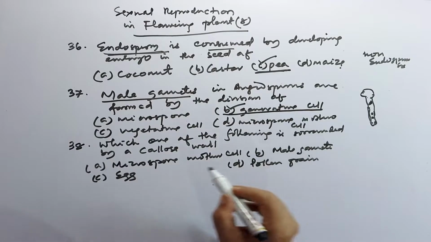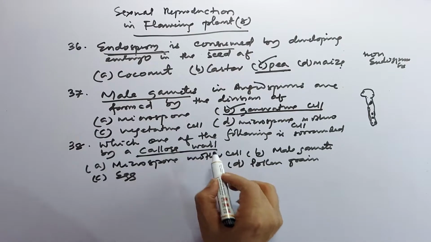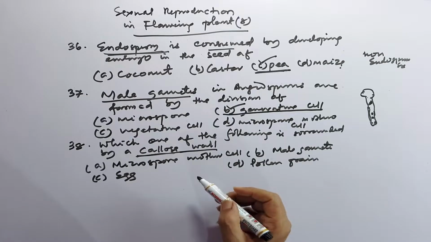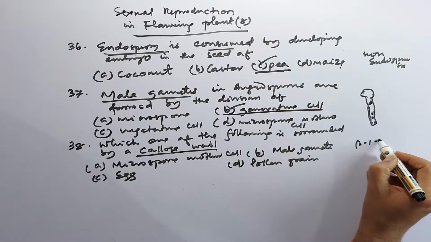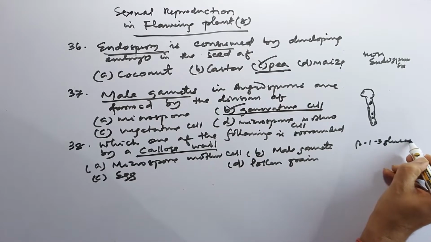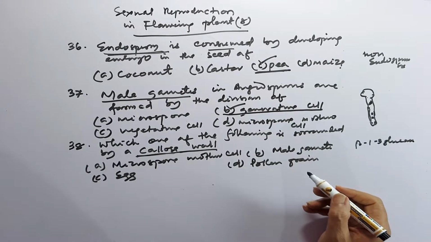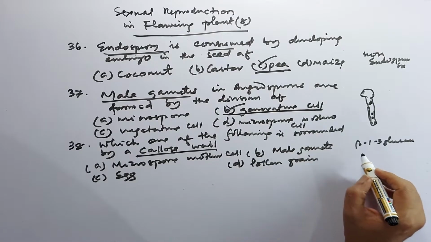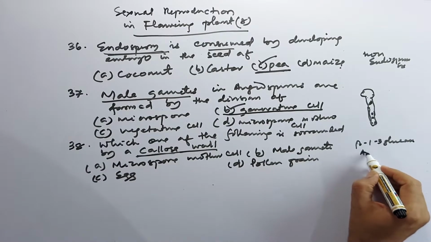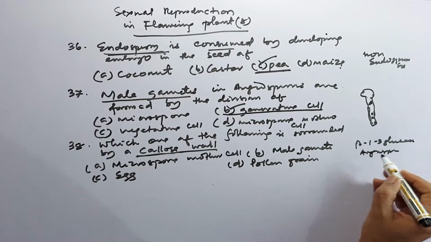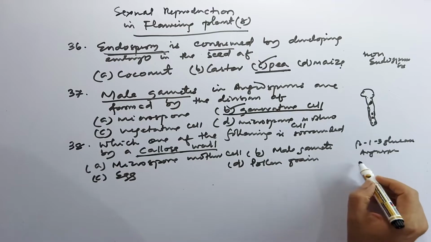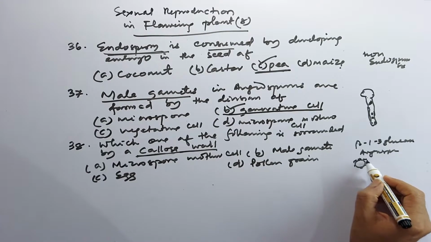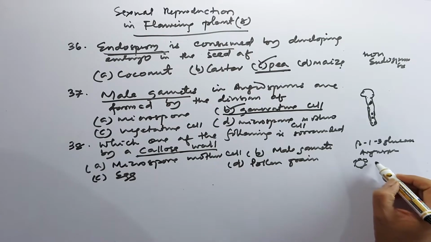The important thing we have to discuss here is what is the callose wall. Callose is beta 1,3 glucan, and it has a very significant role in the reproductive biology of angiosperms. It is a temporary wall outside, which prevents cohesion and fusion.